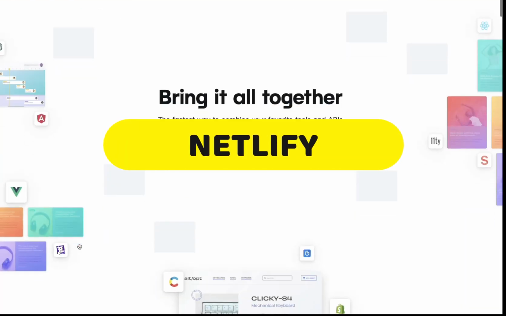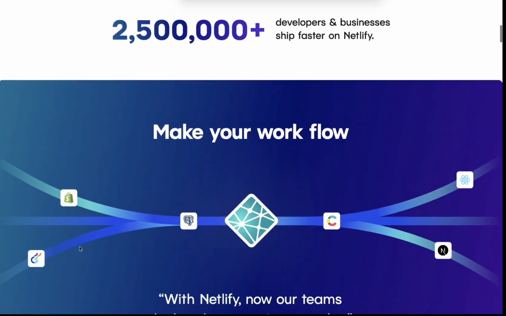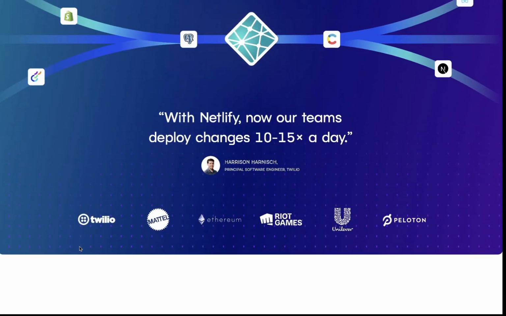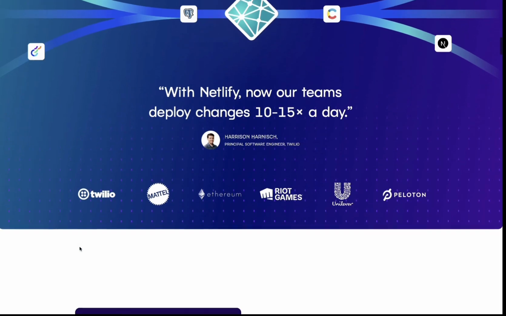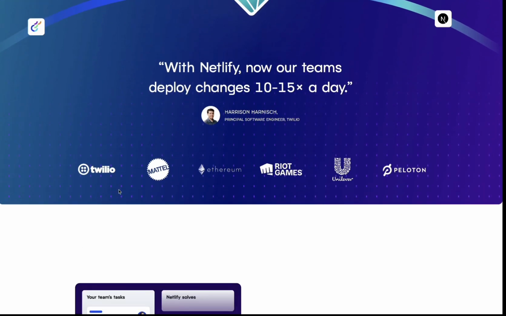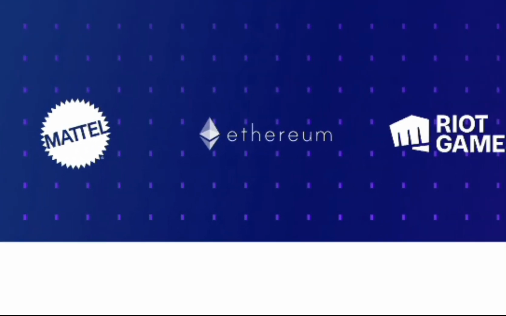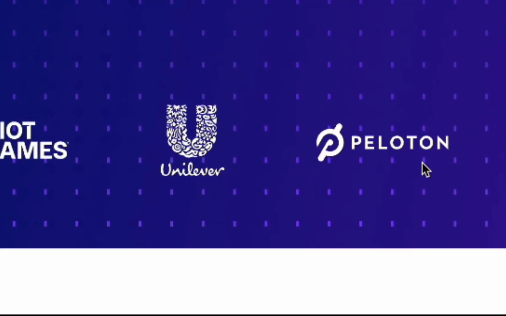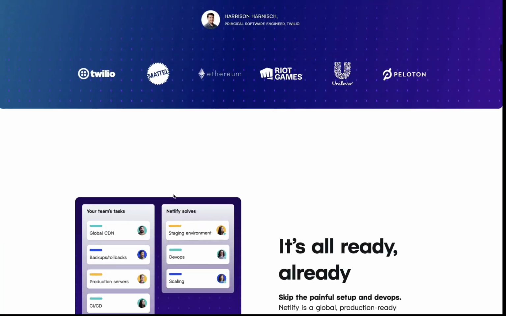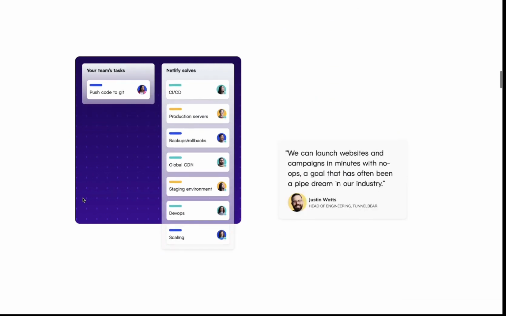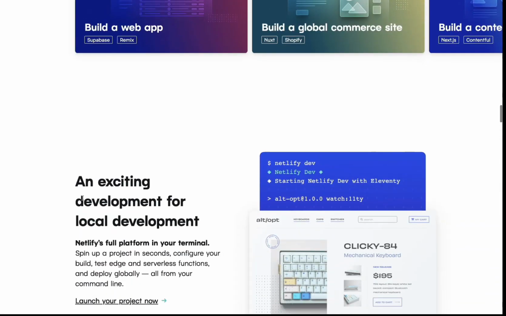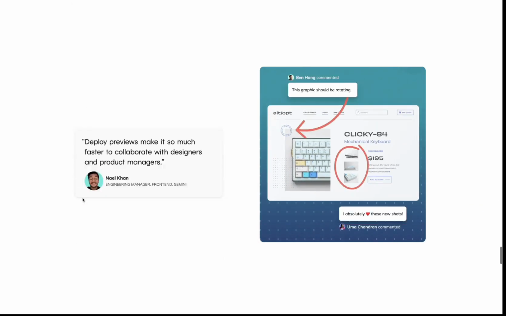Third place you can deploy your application completely for free is Netlify. Yes, Netlify, it's a really awesome platform that you can leverage in order to deploy your application. A lot of big companies are using them in order to deploy their application. So they got a couple listed here. You got Twilio, which is a big company that processes a lot of text. You got Peloton and Ethereum and a lot of different other places that use Netlify to deploy their application for free. And they also have pricing that you can take a look at as well.